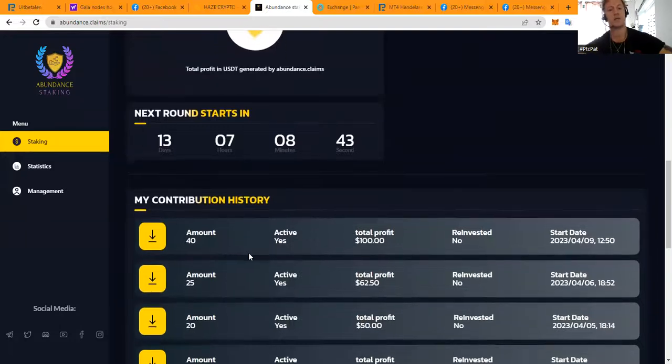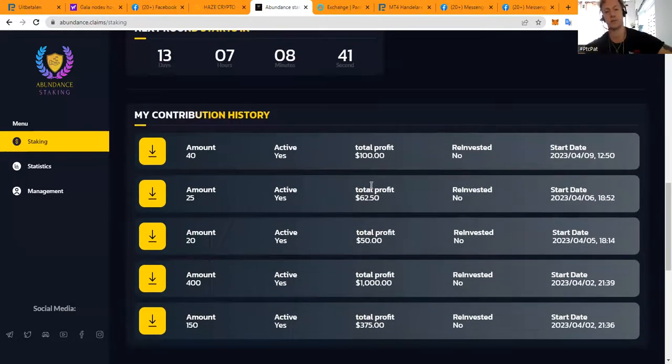You can see here the contribution histories. You can see the total amount you're going to get from it. You can see here that it is like 150 contributed, it's going to be a total of 375. $400 is going to be a total of $1,000. $20 is going to be a total of $50, and etc.